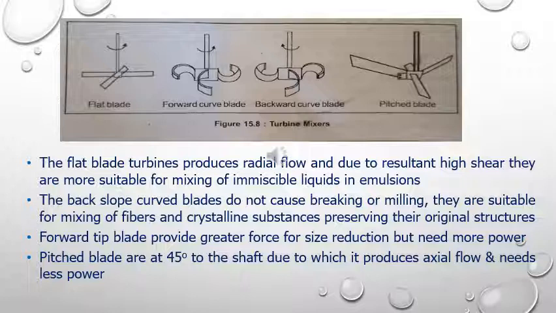So if we have a flat blade turbine mixer, that will produce a radial flow, and due to resultant high shear, they will be more suitable for mixing of immiscible liquids like in case of emulsion. In case of slope back curved blades, they do not cause breaking of the liquid, so it is suitable for mixing of fibers or any crystalline substance.